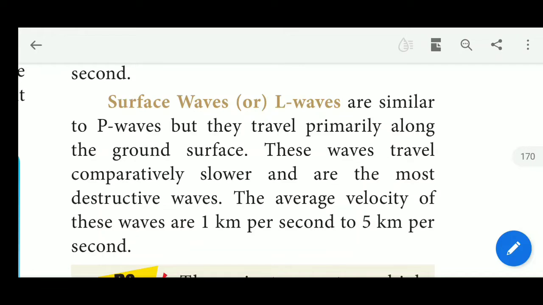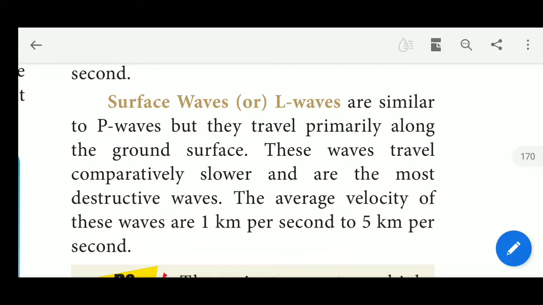This L wave or surface wave is the most destructive wave, but it's comparatively slower. The average velocity of these waves is 1 km per second to 5 km per second. So this is the L wave or surface wave.